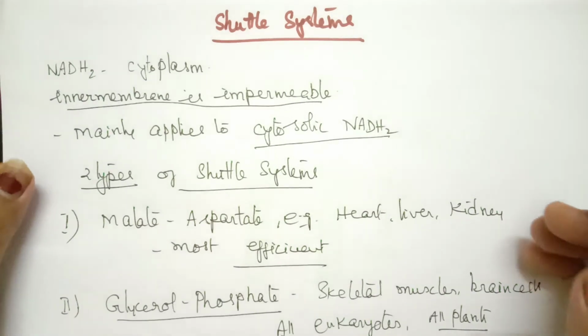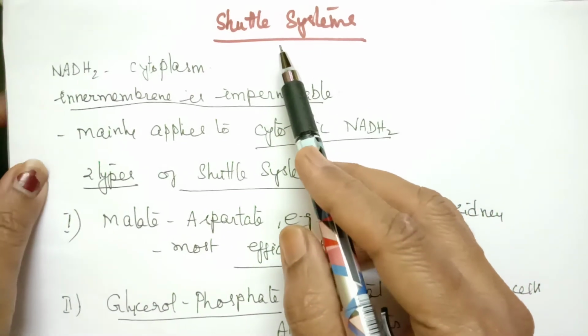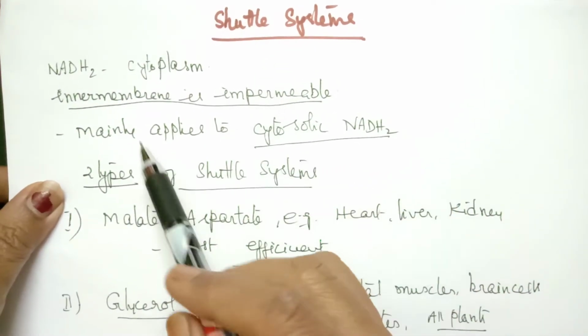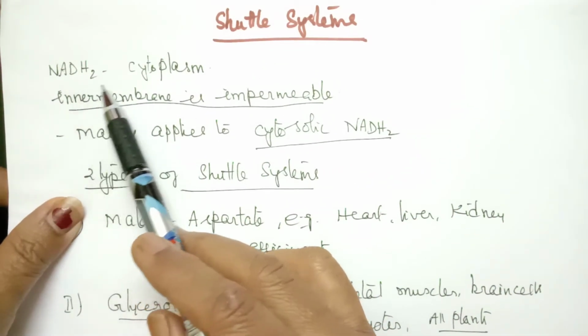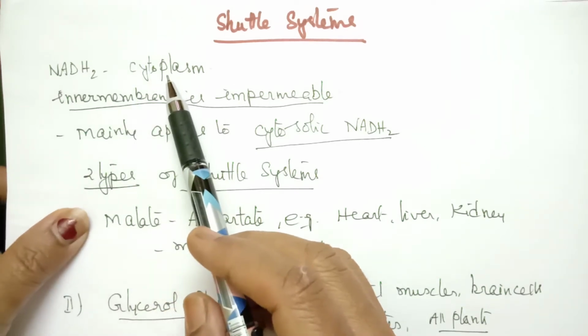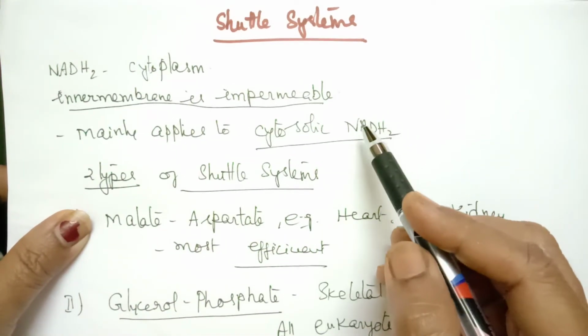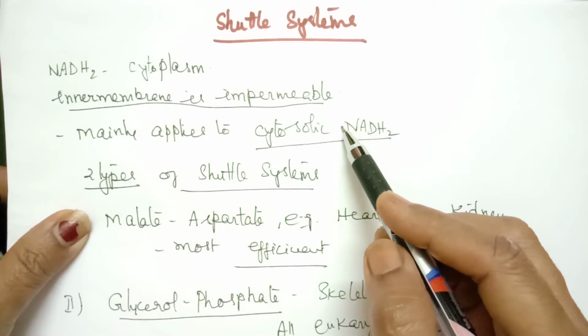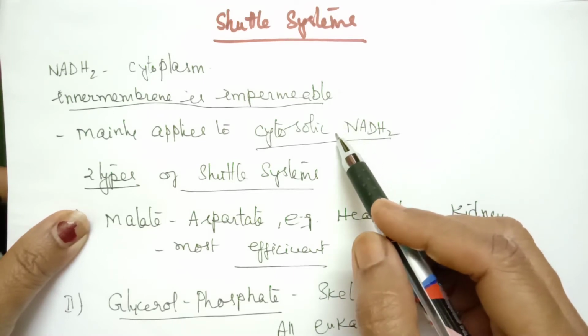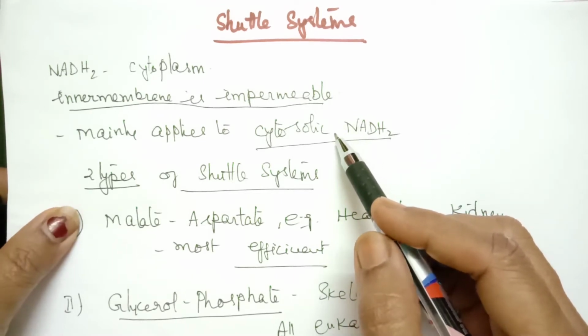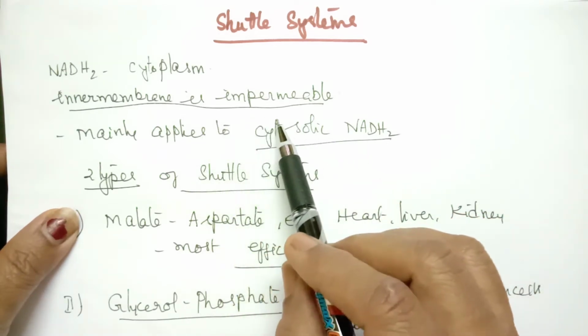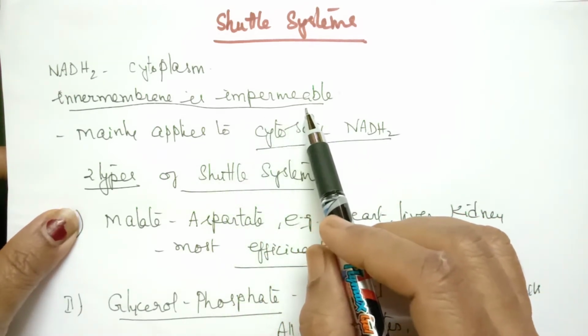In today's session, I'll be continuing with shuttle system. This is a mechanism which explains how NADH2 of cytoplasm gets transported towards the matrix of mitochondria for oxidation. As a result, production of ATP. So the inner mitochondrial membrane is impermeable to NADH2.